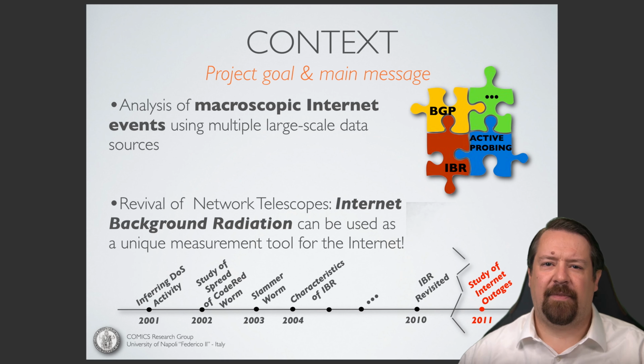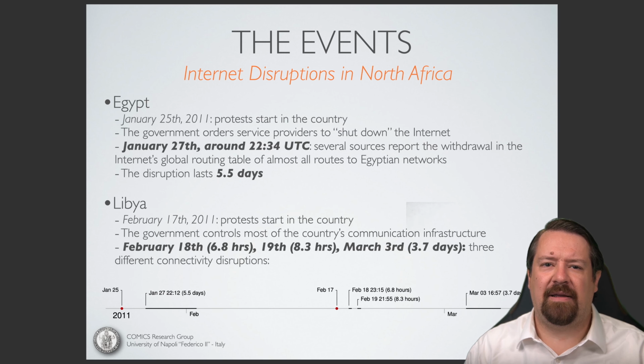One of these is a network telescope, which is a subnet that has no live hosts on it, so any traffic going to that subnet is, by definition, unsolicited and allows us to characterize internet background radiation. In the past, network telescopes have enabled us to study denial of service activity, as well as the spread of numerous scanning worms.